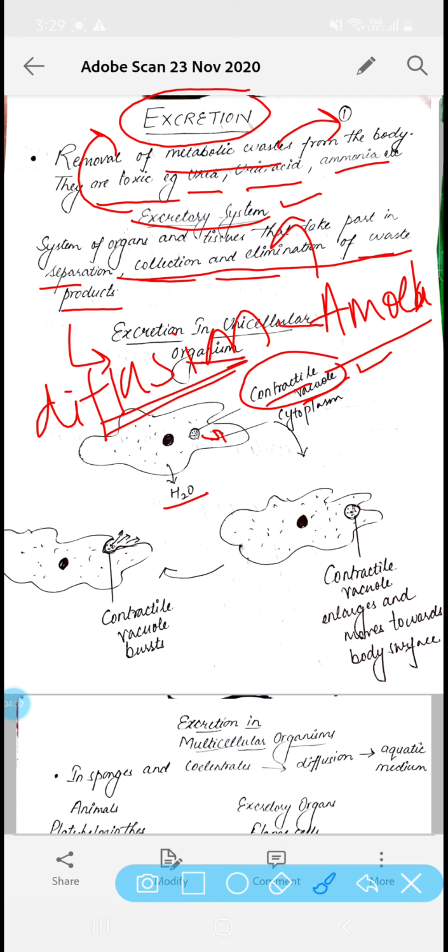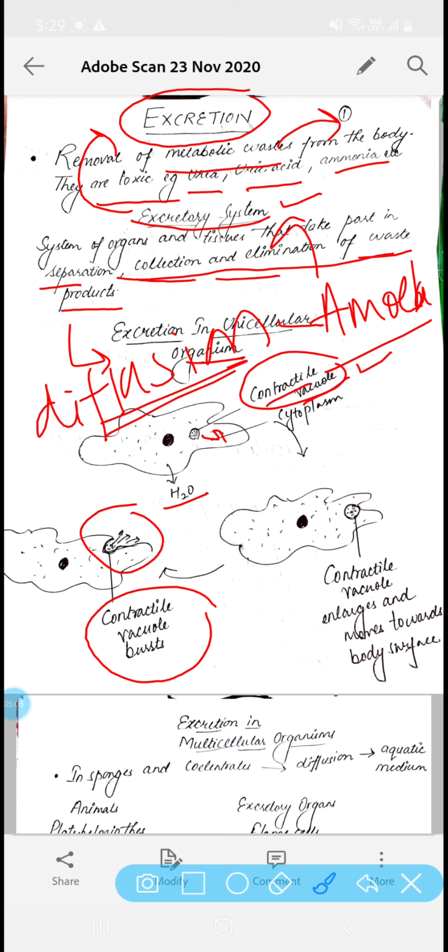As soon as the contractile vacuole approaches the body surface of the amoeba, it bursts out to release all the metabolic waste outside the body. This is the method by which excretion in unicellular organisms takes place.